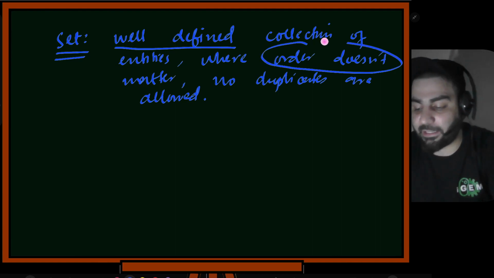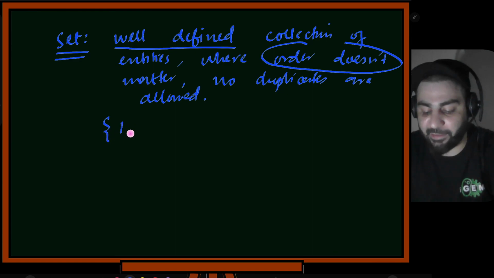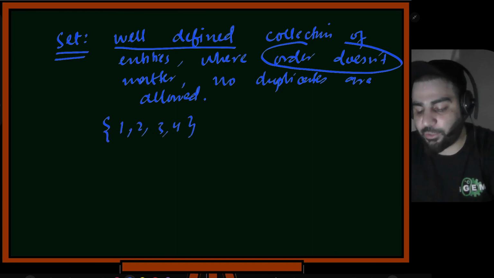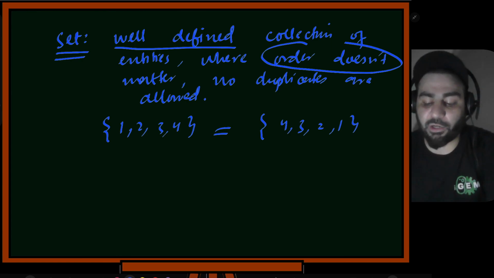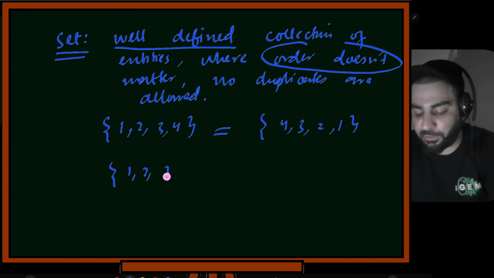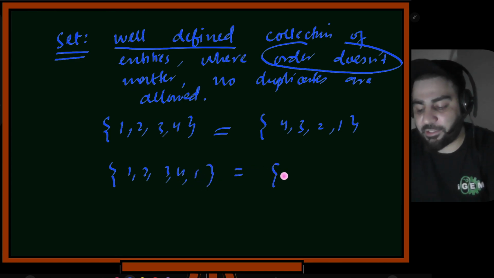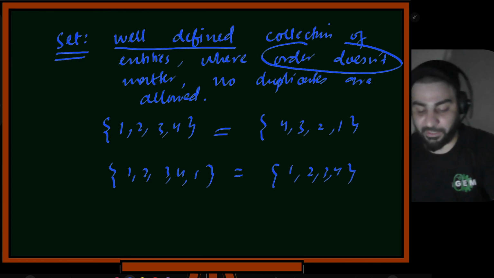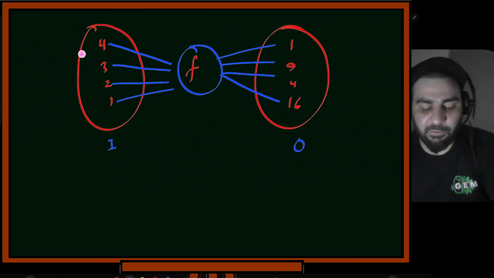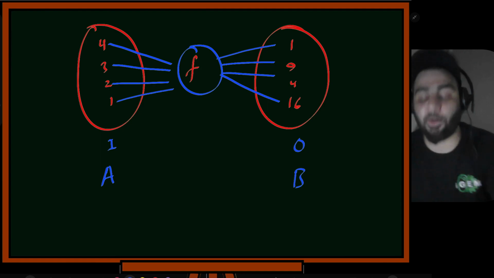Order does not matter here, so you can have any order. This basically means if I have elements like 1 2 3 4, in set theoretic notation 4 3 2 1, both are equal, so these are equal sets. Order does not matter. If I write something like 1 2 3 4 1, this is equal to 1 2 3 4. Why am I going back to sets? Because now I told you this function is defined on a set. So it goes from set A to set B, or set of inputs to set of outputs. Now a set has its definition.